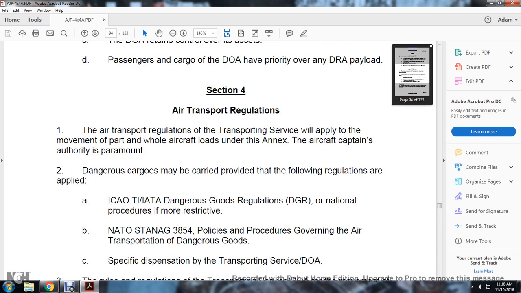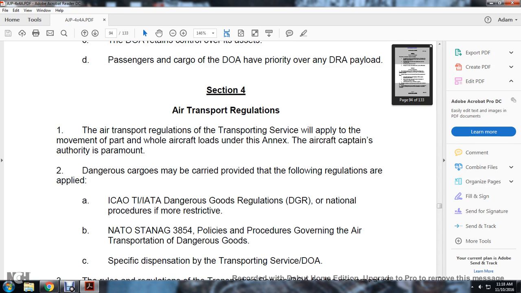Section 4, Air Transportation Regulations. The air transportation regulations of the transportation services will apply to the movement of part and whole aircraft loads under the annex. The aircraft captain's authority is paramount. Dangerous cargo may be carried provided the following regulations apply: the ICAO and IATA dangerous goods regulations; and national procedures, if more restricted, where the more restricted procedures apply.